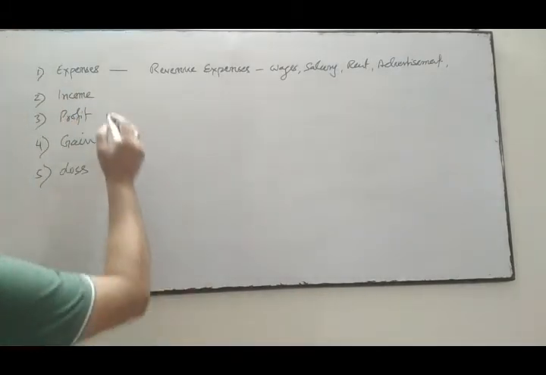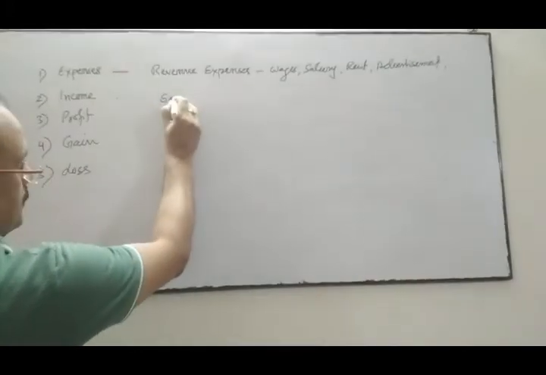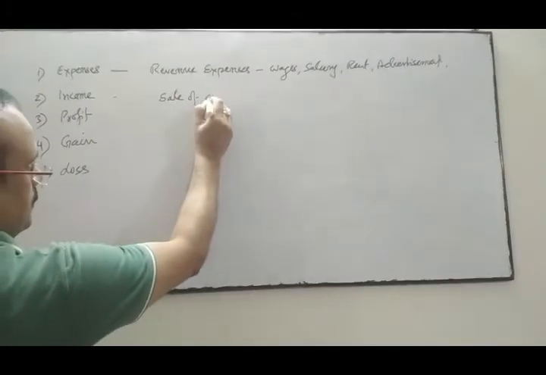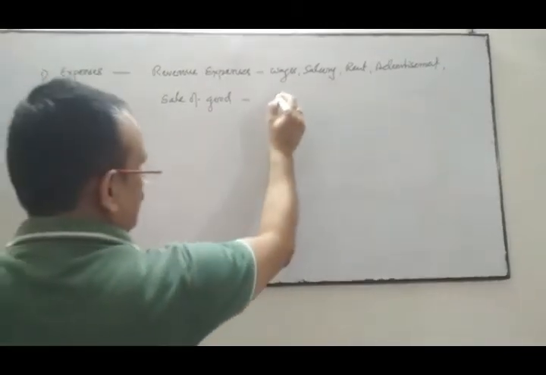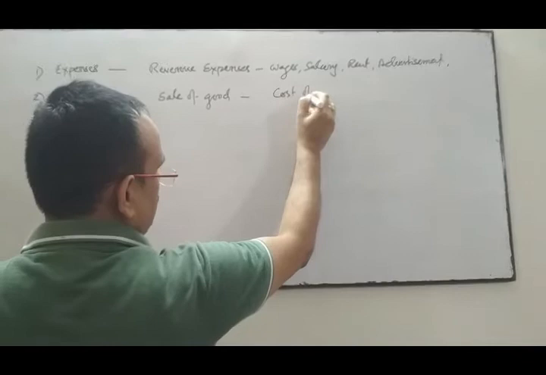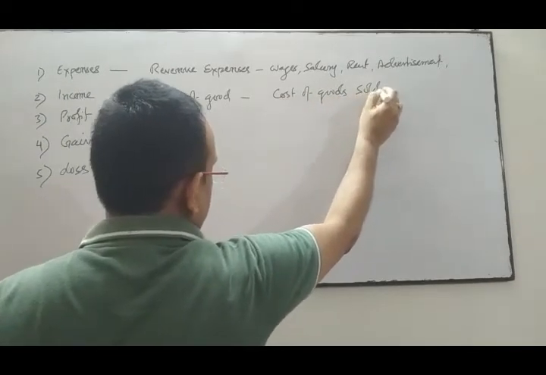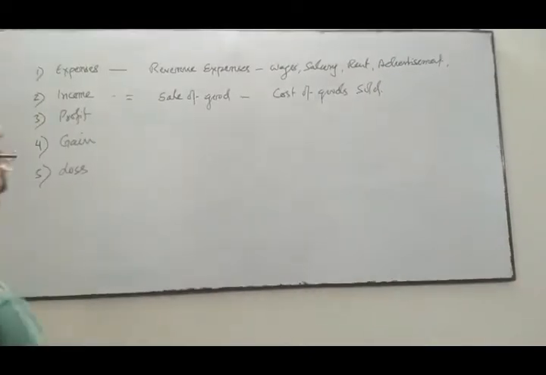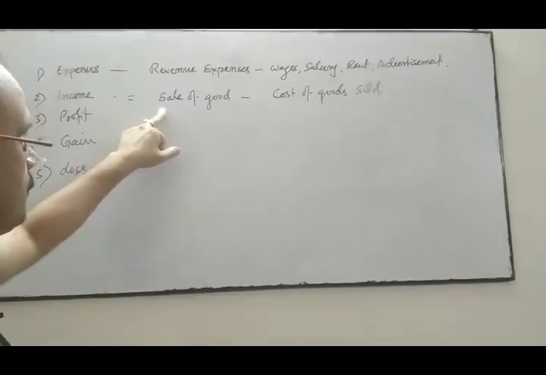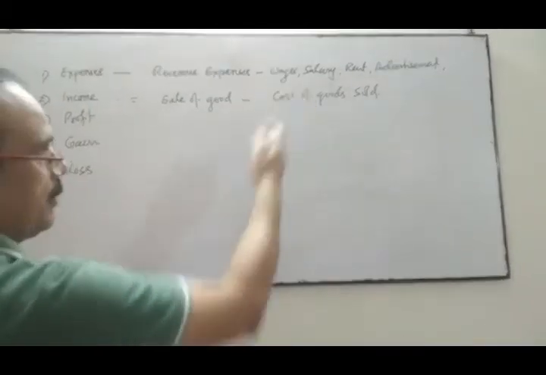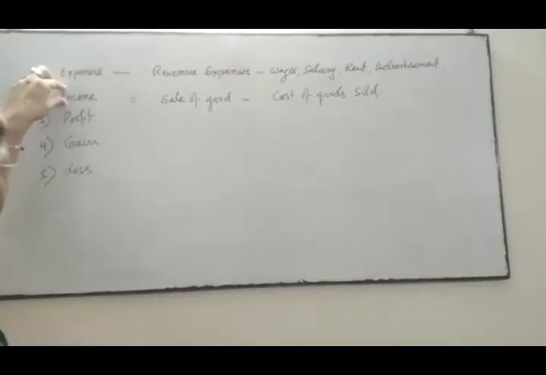Income means when the sales of goods exceed the cost of goods sold, then it is called income.